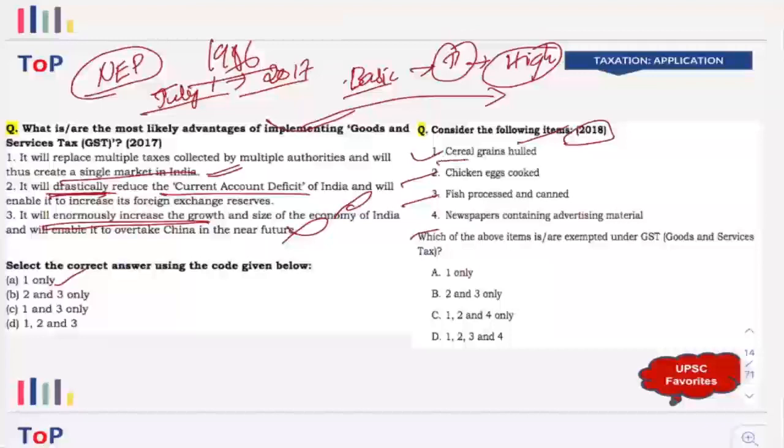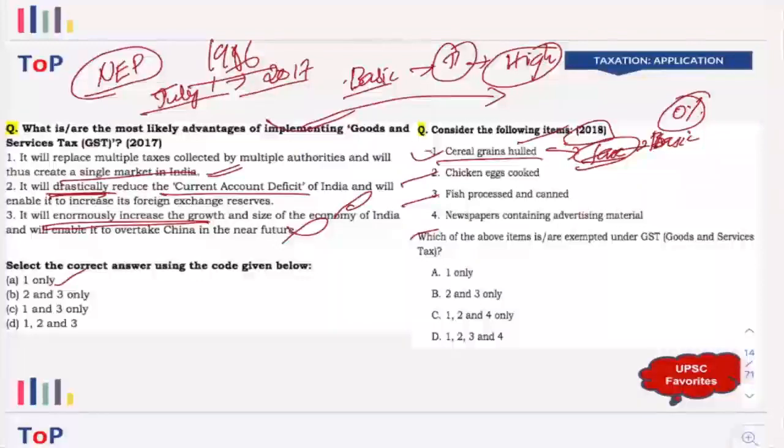Now this time, when it comes to cereals, which is a basic thing, right? The grains and cereals, you know that you do not charge any tax on those basic commodities. That comes under the 0% slab. Those things which are consumed by everyone in the country, the weaker sections, the vulnerable sections, the rich and the poor and the middle class, that kind of basic necessity item does not have GST, 0%.